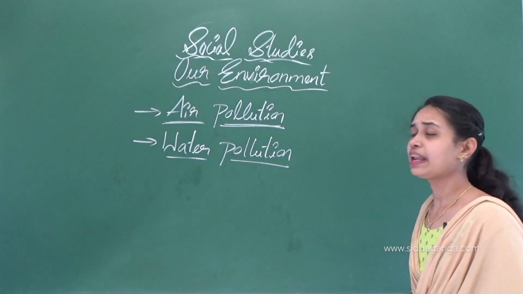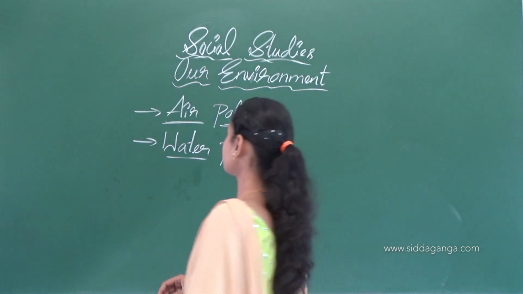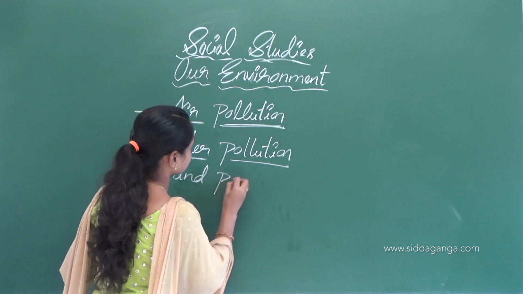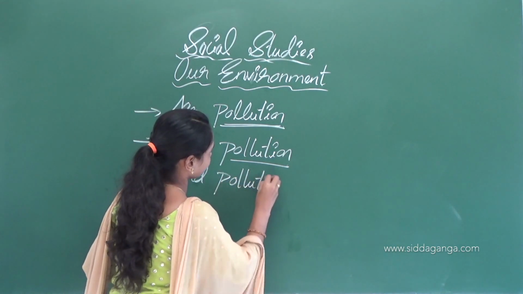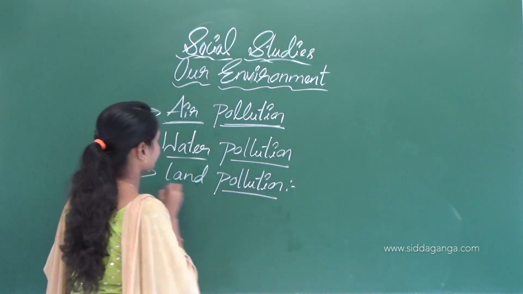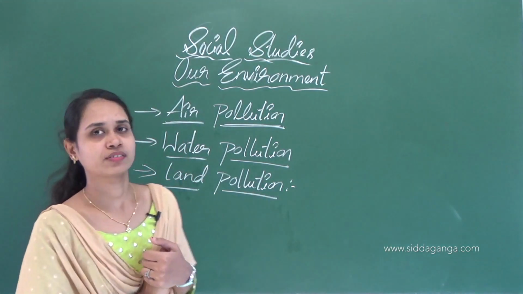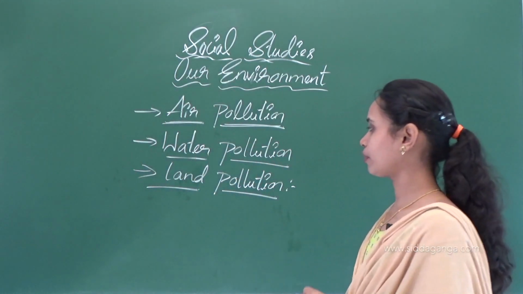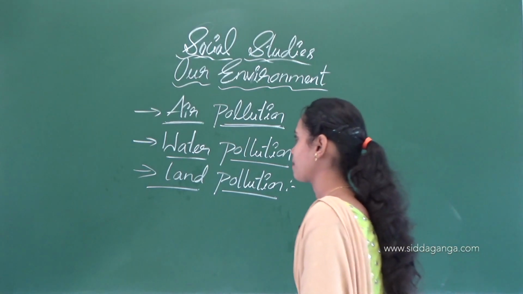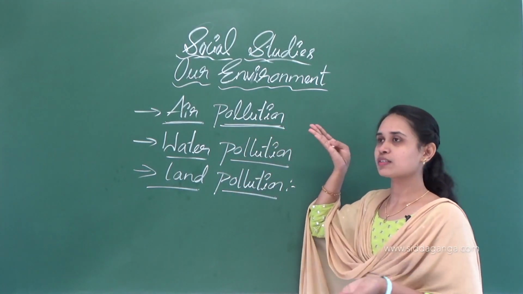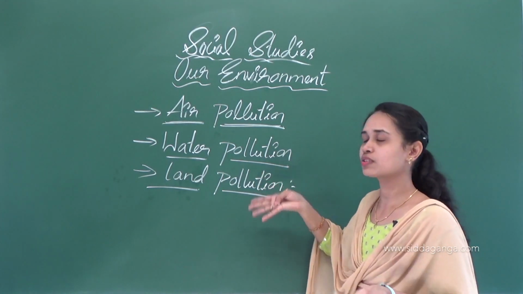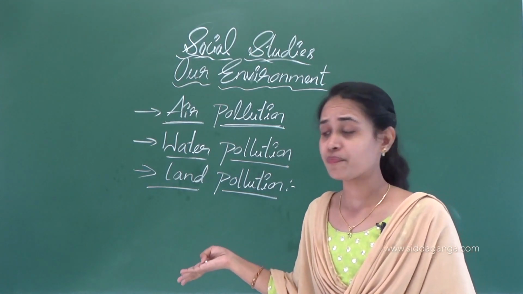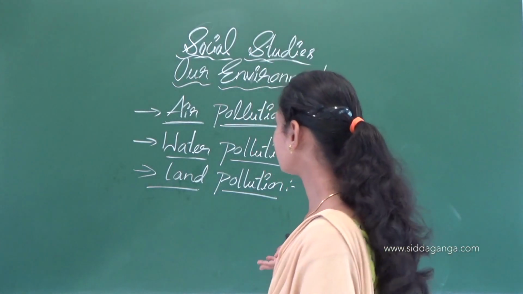The next one is land pollution. You know the land, isn't it? Land gets polluted due to various human activities. Air pollution is also caused by human activities, water pollution is also caused by human activities, and this is also caused by human activities. Here we can read some of them.